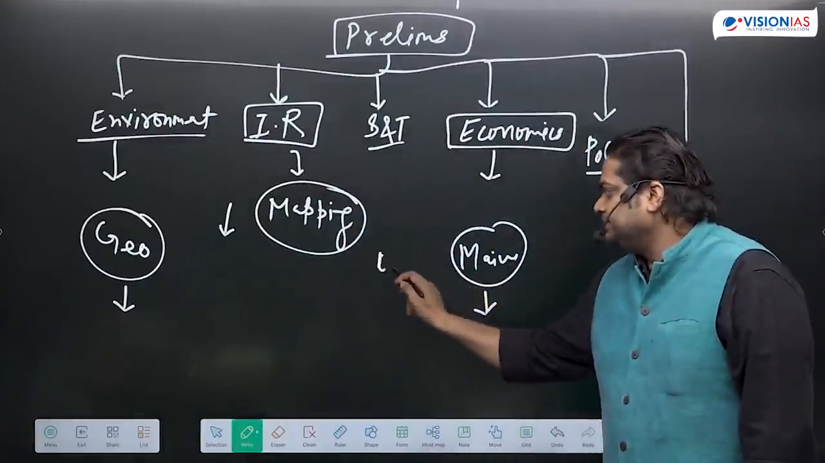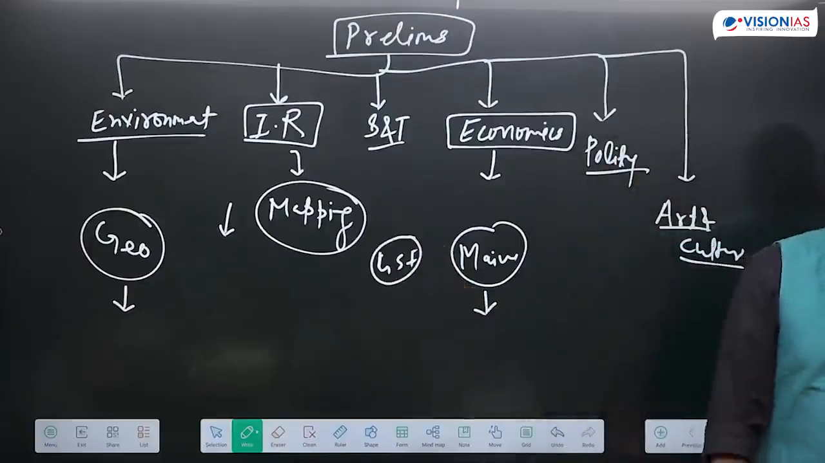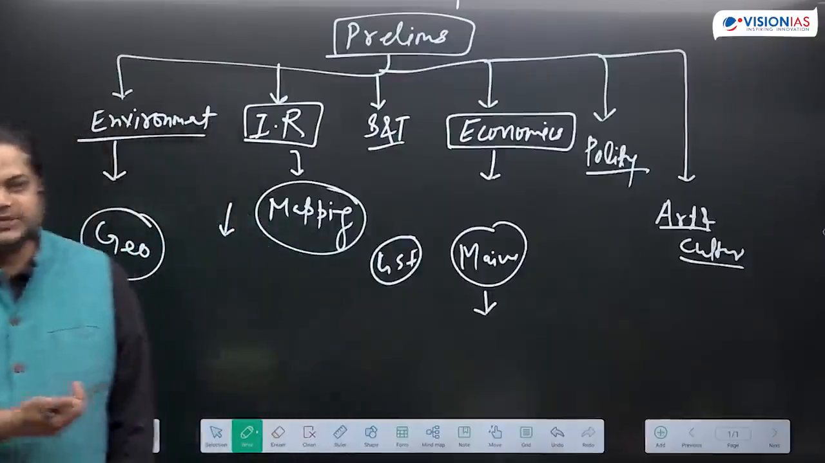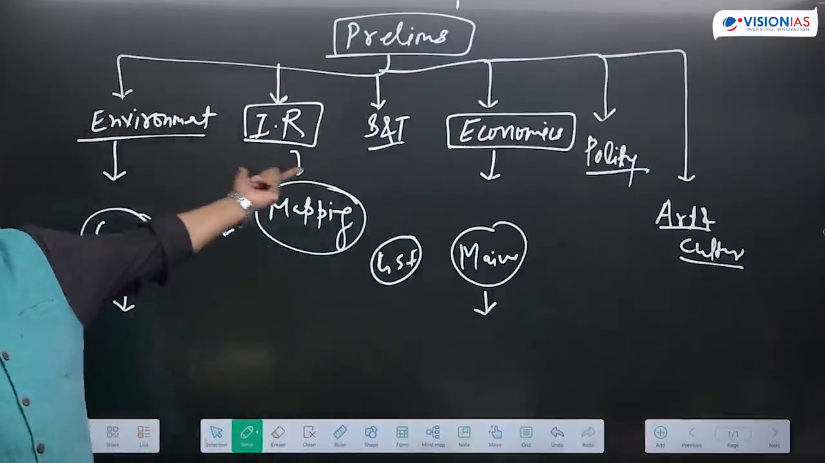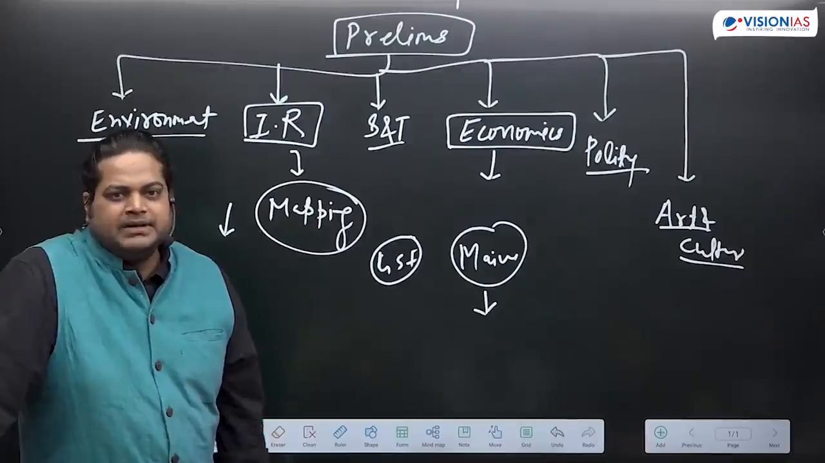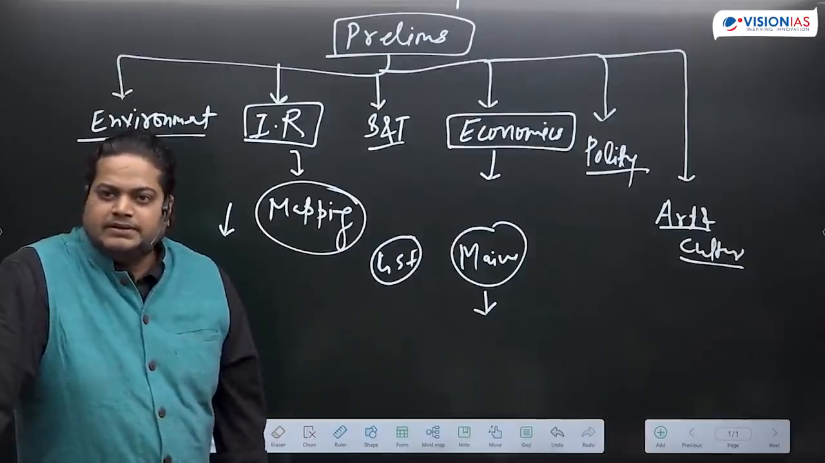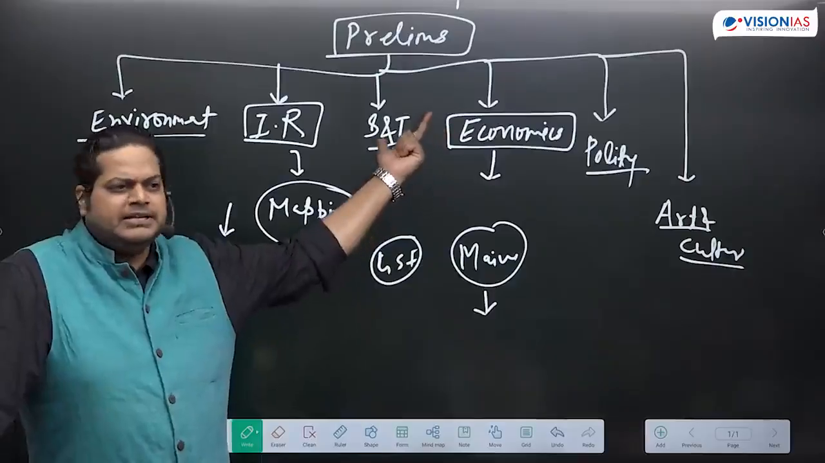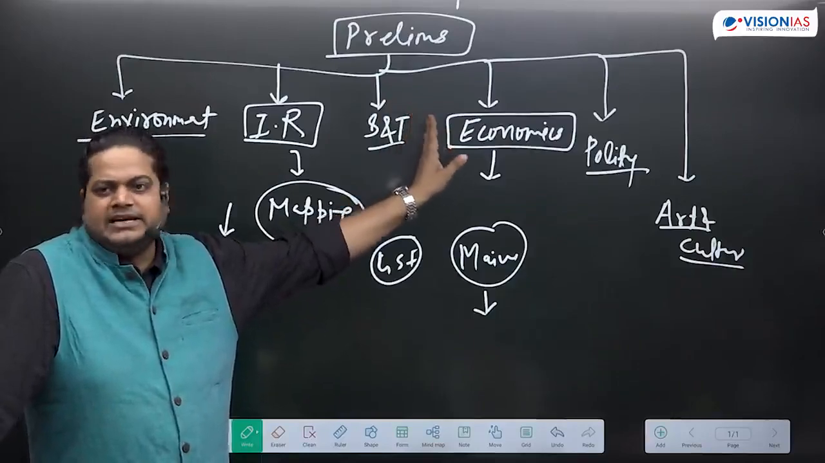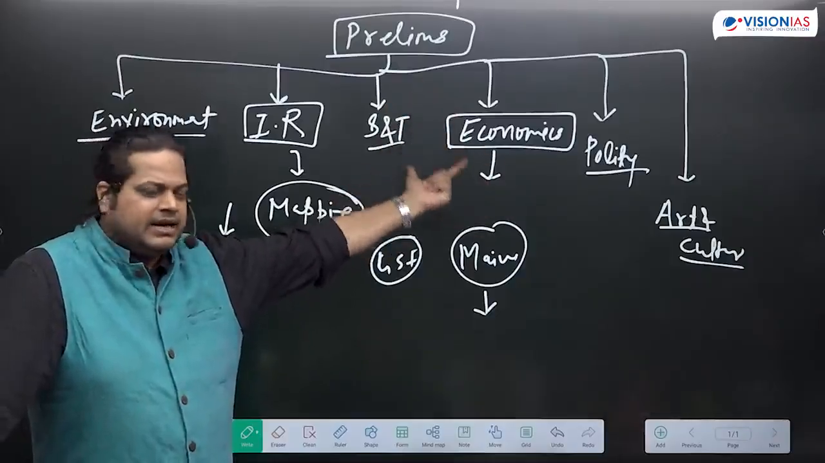GS paper 1 has history, geography, art and culture, and society also. These are listed. From society, what kind of questions can they ask in prelims? Tribals. Schemes also they can ask about. Judgments can come in polity. In paper 2, social justice is a part of the syllabus. There also these things can come, where we can quote different judgments and different articles.